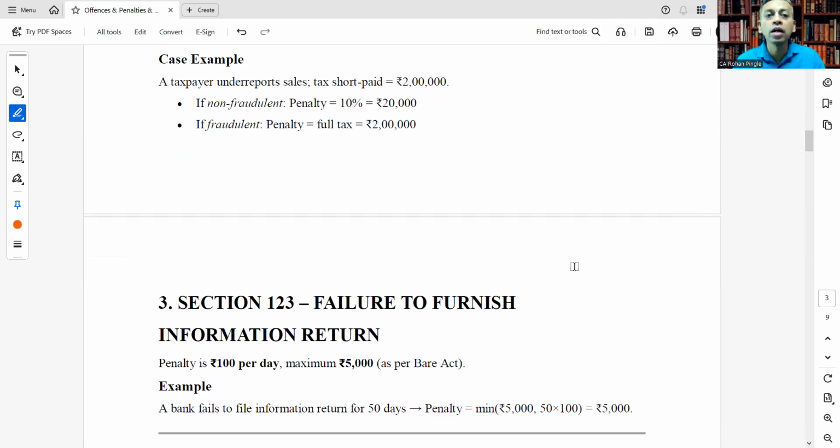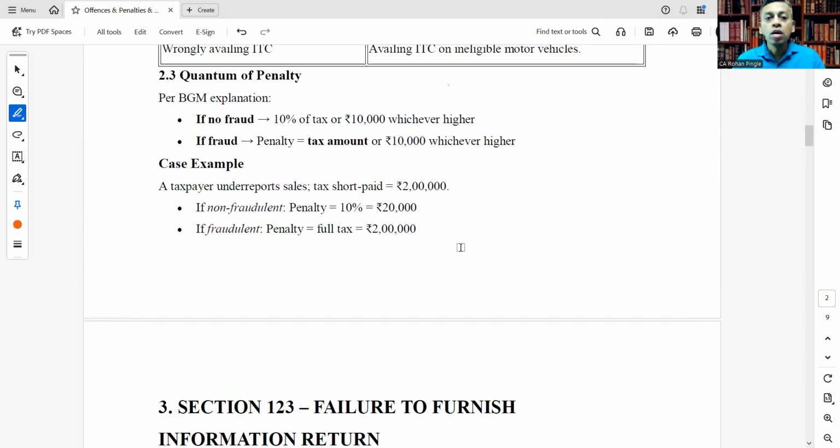A taxpayer underreports sales and short pays tax of rupees 2 lakhs. If non-fraudulent, there is no fraud involved, then penalty will be 10% of 2 lakh, that is rupees 20,000. And if fraud is involved, penalty will be the full tax, that is rupees 2 lakh. So in no fraud cases, it is 10% of tax. The short paid tax is 2 lakhs, so 10% of 2 lakh is 20,000.